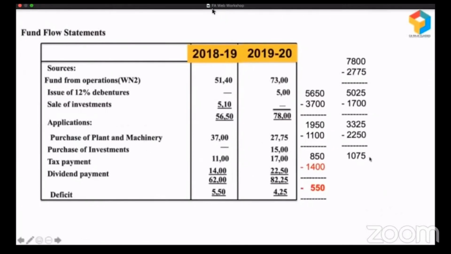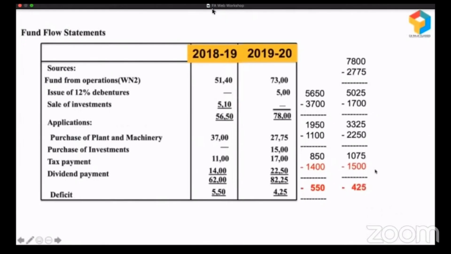When they are left with the funds of only 1,075, it means this is the grave mistake which they should not have committed. 1,075 is the surplus, 1,500 investment not in their business. They have purchased investments, some shares or stocks of some other company. By using whose money? By using some short-term money. Look, they have only 1,075, but how did they spend 1,500? The 1,075 plus 425 gave them 1,500.